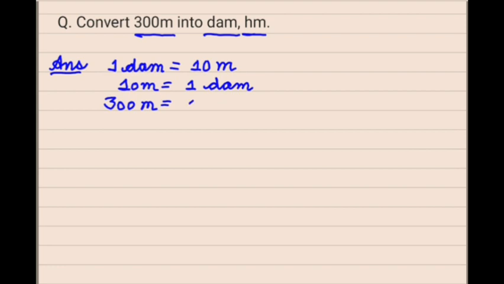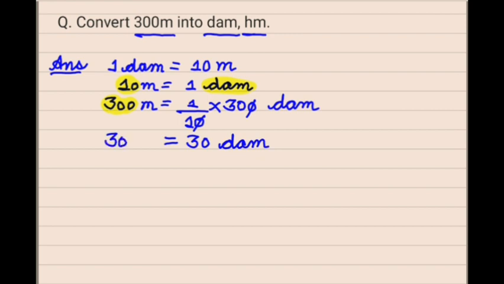As I said, we send this value to the denominator and this value needs to be multiplied, according to the unitary method, and we write the same unit, that is DAM, decameter. Finally, if we solve this, we get 30 decameter. So the first answer is that 300 meters equals 30 decameter.